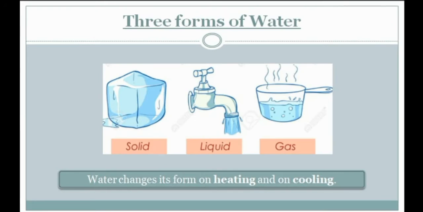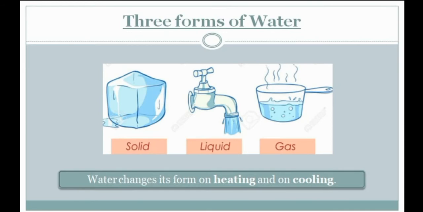So, as you know, there are three forms of water. What are they? They are ice, water, and water vapor. And the water changes its form on heating and on cooling. As you bring out ice cubes from the refrigerator, they turn into liquid. And then again, when you heat the liquid, the water changes into steam. And on cooling the steam, you can collect the water droplets on the lid of the pan, right?